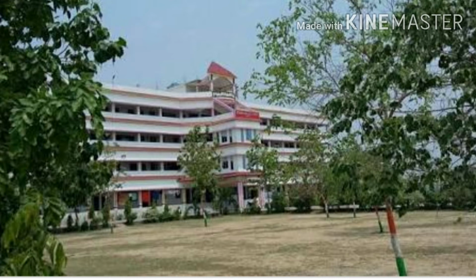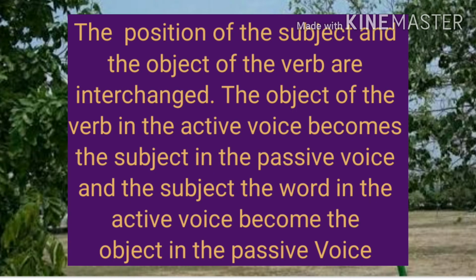So now children, you have already read in previous classes also that whenever you want to change active voice into passive voice, your subject becomes the object, your object becomes the subject, and the verb form is changed according to the tense. Okay. Now, rules of conversion of active into passive voice. The position of the subject and the object of the verb are interchanged. Okay, as I have already told you.